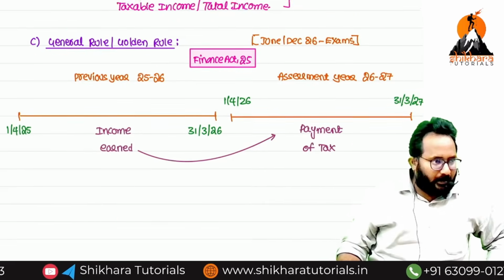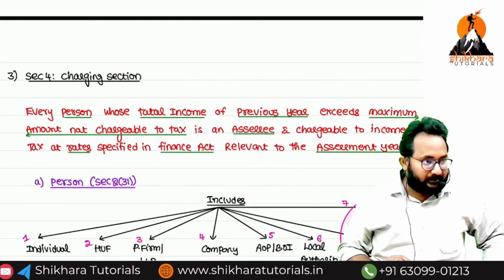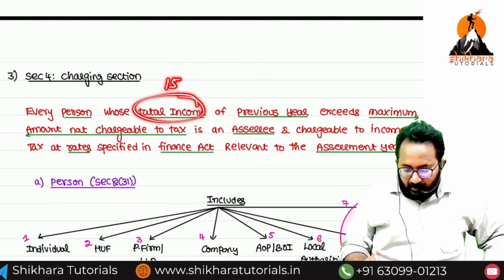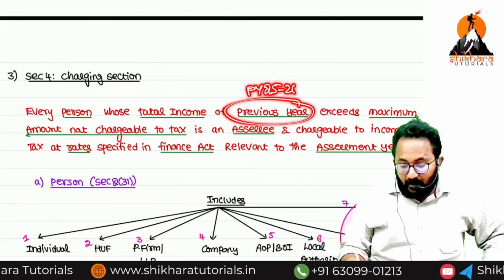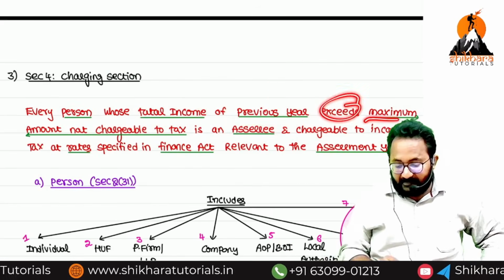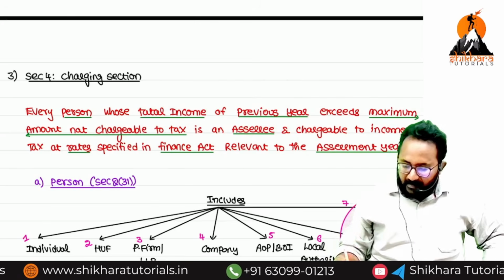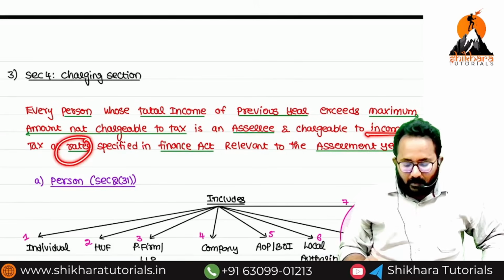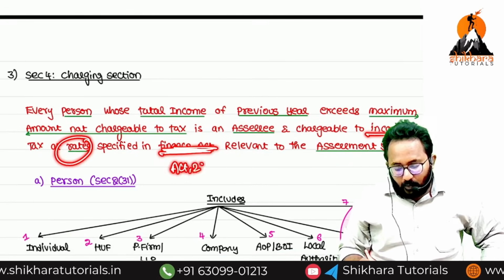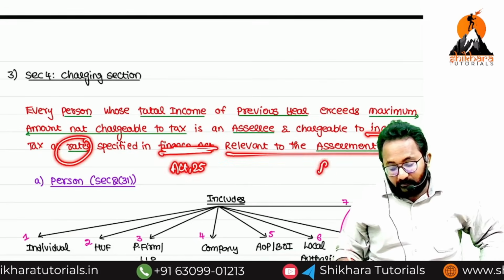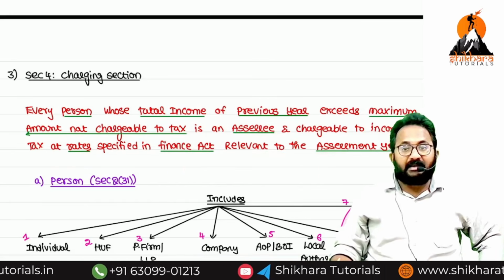Now we can read. In our example, Mr. X is a person first. His total income is how much? 15 lakh. Previous year means which year? 25-26. It exceeds the basic exemption limit, so that's why he is an assessee. That means he is required to pay the tax. What rates? Rates given in Finance Act. What is that Finance Act? 2025, relevant to the assessment year. That is assessment year? 26-27.